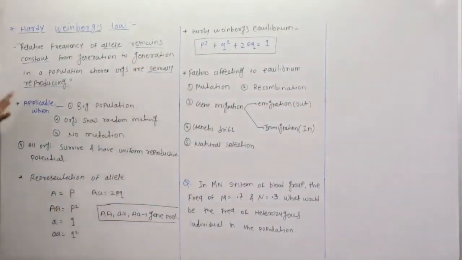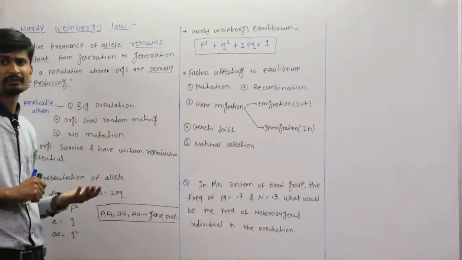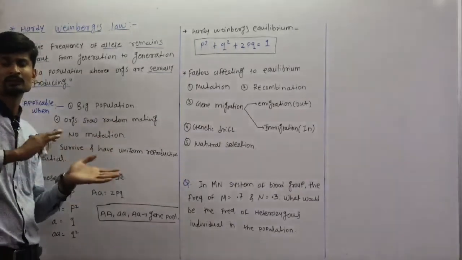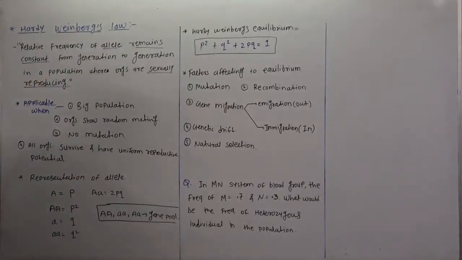Now next in this law is the representation of alleles. Hardy-Weinberg represents the allele in a different form. Generally we represent the dominant allele with a capital letter.